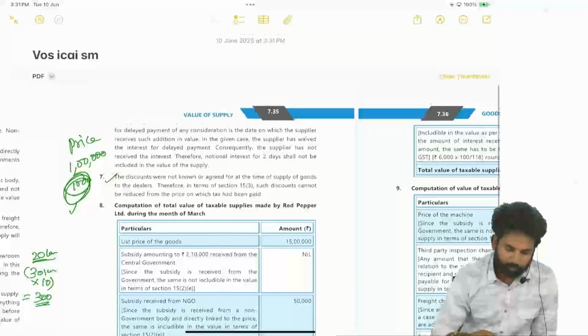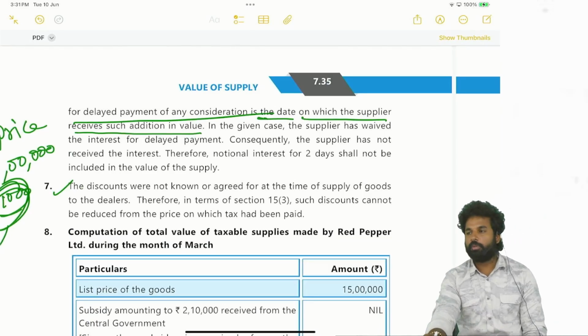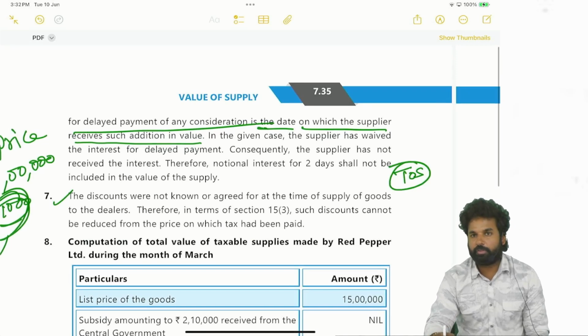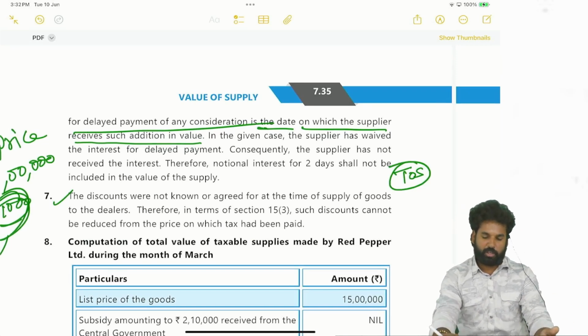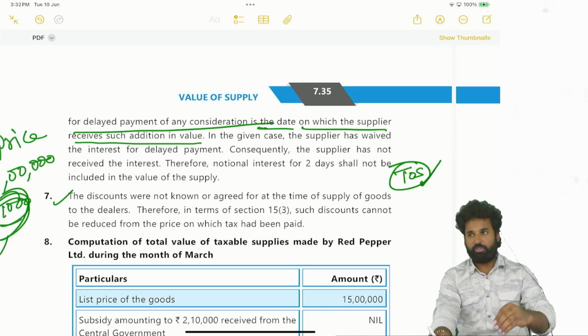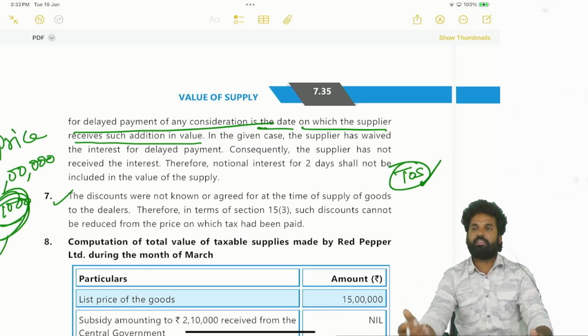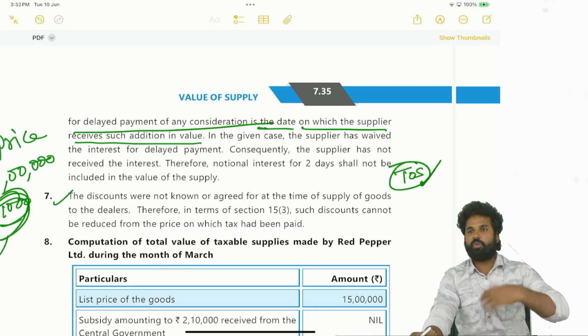by way of interest for delayed payment of any consideration, is the date on which the supplier receives such addition in value. So what they are talking about is time of supply, which we will see in the next chapter. Time of supply means the point of time at which we have to pay GST, which is when we are receiving the consideration, when we are receiving the interest. It is not when we are supplying the goods or services. With respect to interest, only when you are receiving the interest will you pay GST.